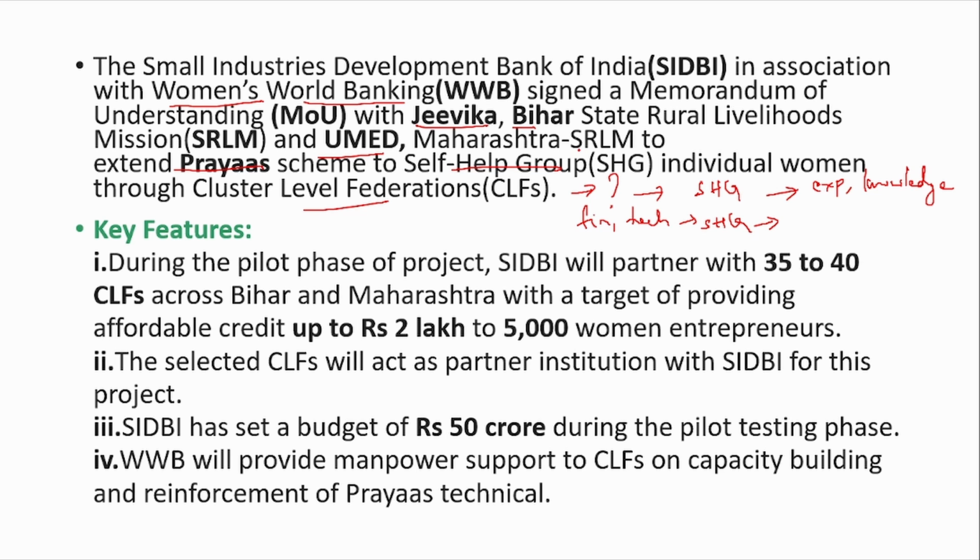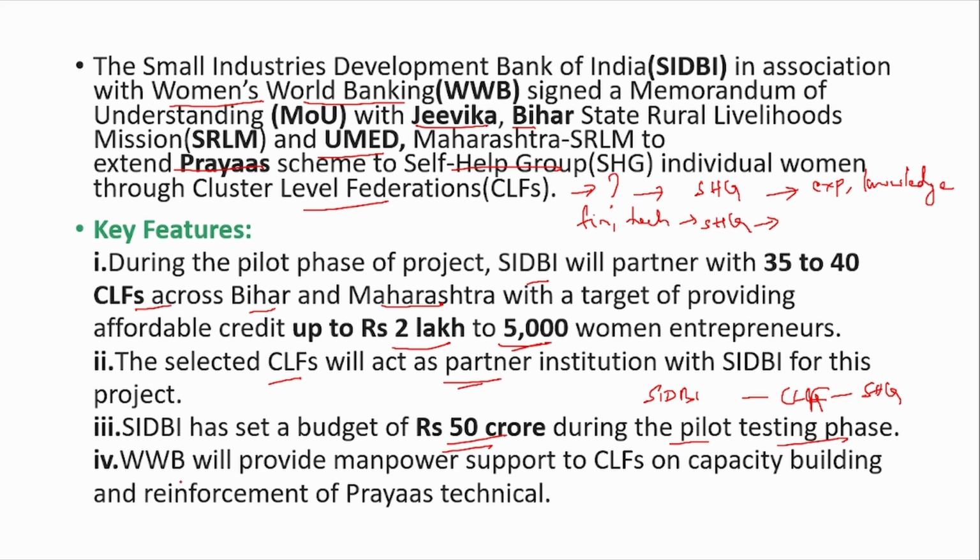Now, for this purpose, SIDBI has partnered with the CLF across Bihar and Maharashtra to provide credit from 2 lakhs up to 5 lakhs to 5,000 women entrepreneurs. So, this selected CLF will act as partners. What will happen in this? SIDBI will give loans to the SHG members, individual members, via the CLF. CLF will help them facilitate this loan processing. SIDBI has set a budget of about 50 crore during this pilot testing phase.